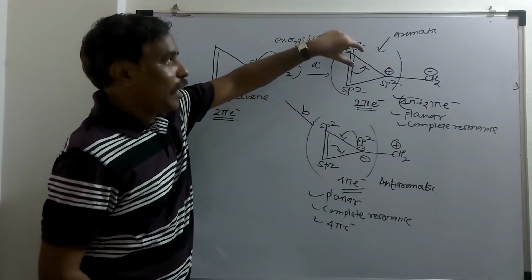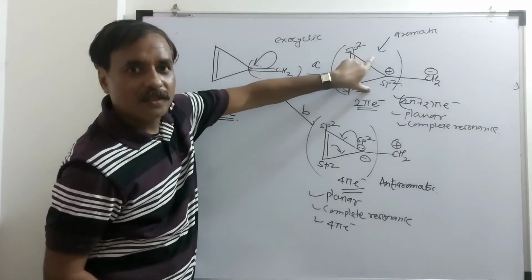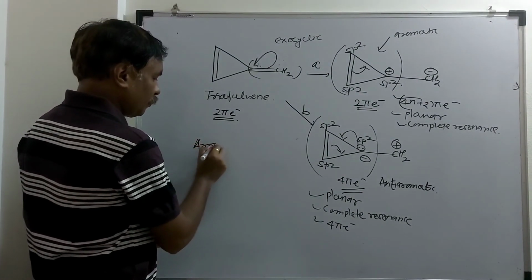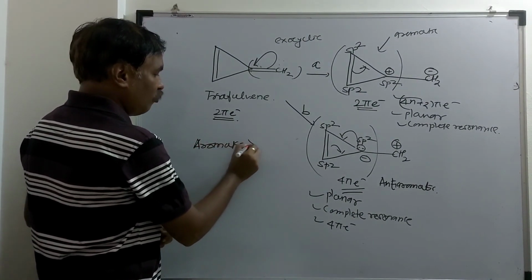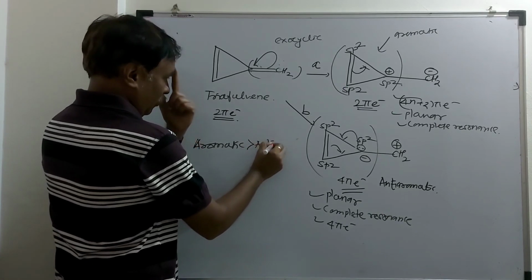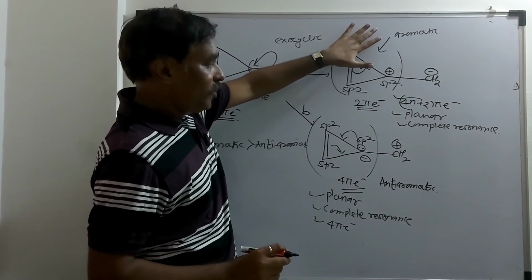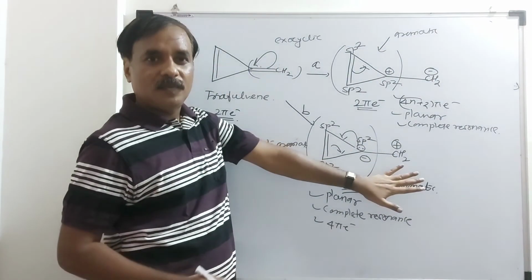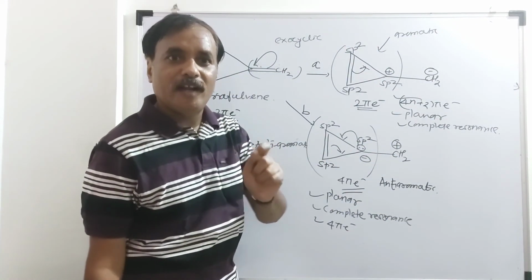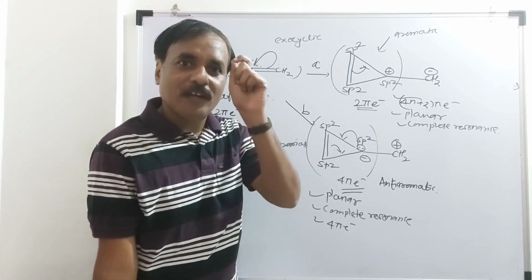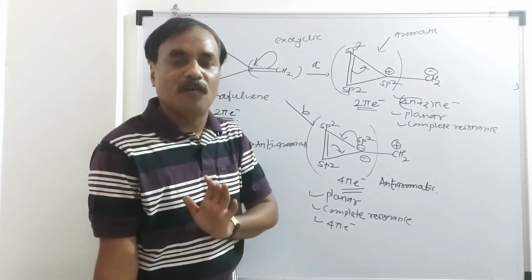If we compare the stability of this compound and this compound, we know that aromatic compounds are more stable than anti-aromatic compounds, so this compound is more stable than this compound. And remember, every organic compound tries to attain stability.